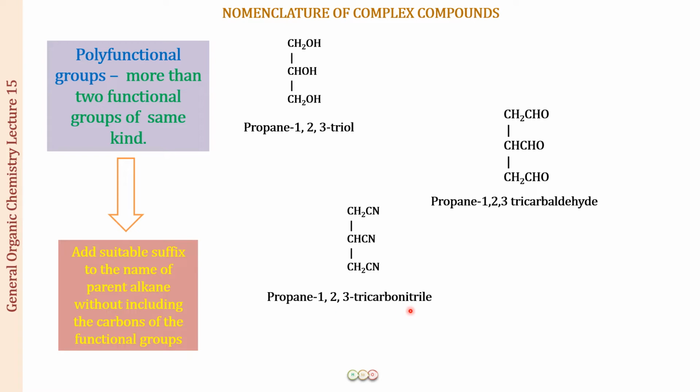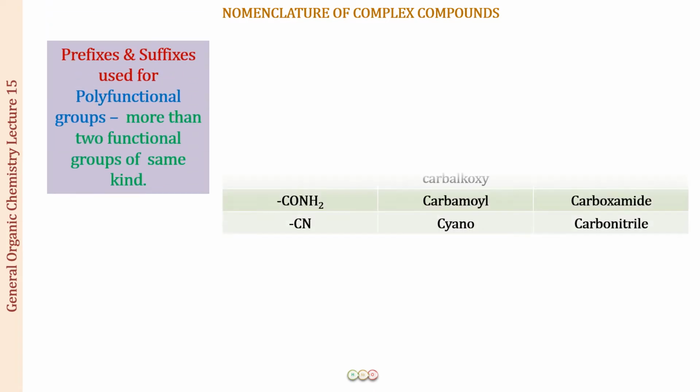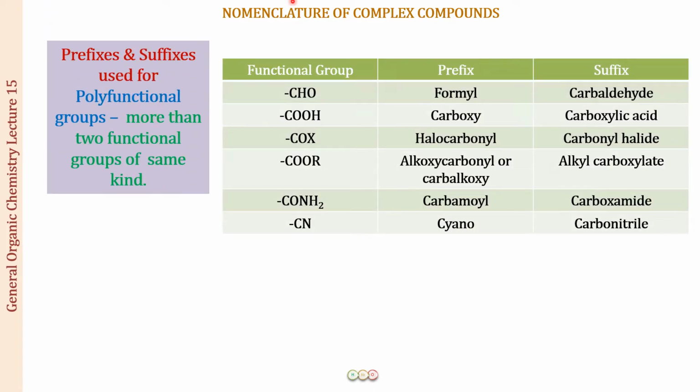So for all the functional groups where there is going to be a carbon present in the functional group, we are going to have a special suffix for them, for the compounds where there are three or more than three functional groups of the same kind. So let us learn them now. These are the list of the functional groups which have the carbon in them.